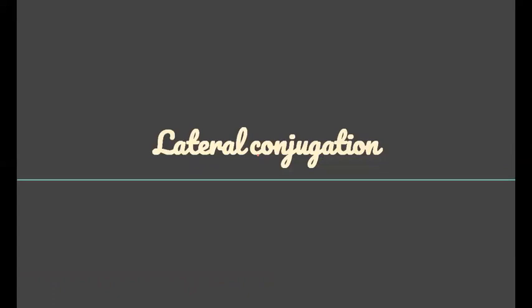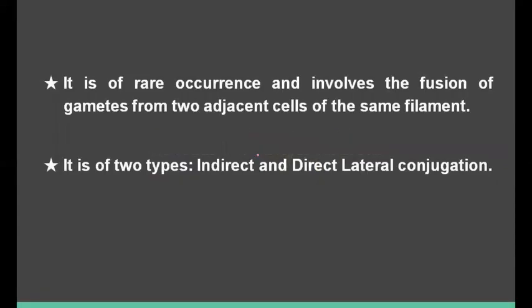Then let us discuss lateral conjugation. It is of rare occurrence and it involves the fusion of gametes from two adjacent cells of the same filament. Okay, it is of two types: indirect and direct lateral conjugation. So let us see one by one.